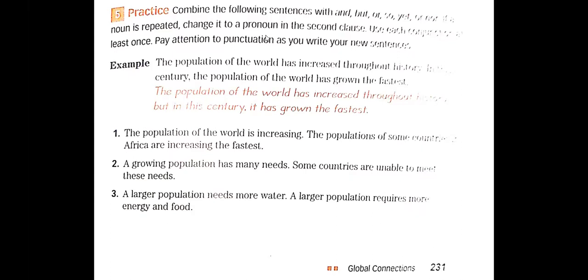So in the first one, the population of the world is increasing. The population of some countries in Africa is increasing the fastest. So we can say the population of the world is increasing, comma, but in some countries of Africa, it is the fastest. We can use but or yet, then comma. In Africa, they are increasing the fastest. Yes, well done, Muhammad. For this exercise, I will choose the answer after we finish, okay? Because the time is starting to pass.